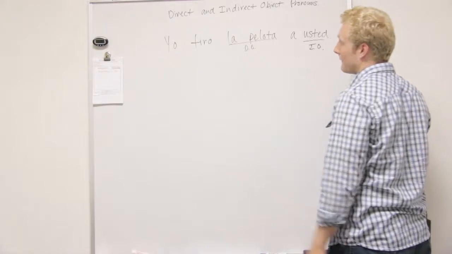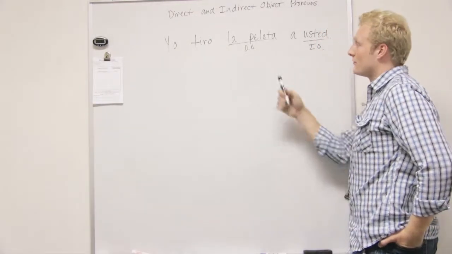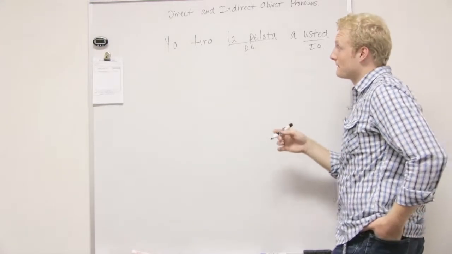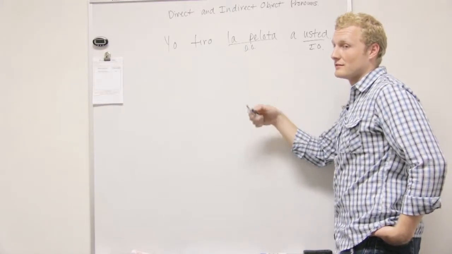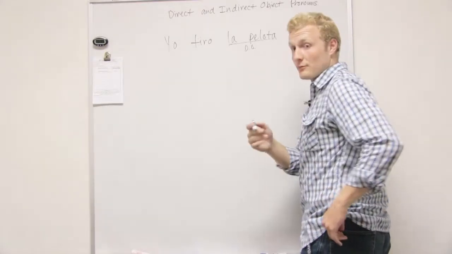Indirect object. So we have sets of pronouns to replace these in the sentence to simplify and to avoid redundancy. Just like in English, we wouldn't say "the ball" every time. We'd start to say "it." I threw it to him. Which would be la.